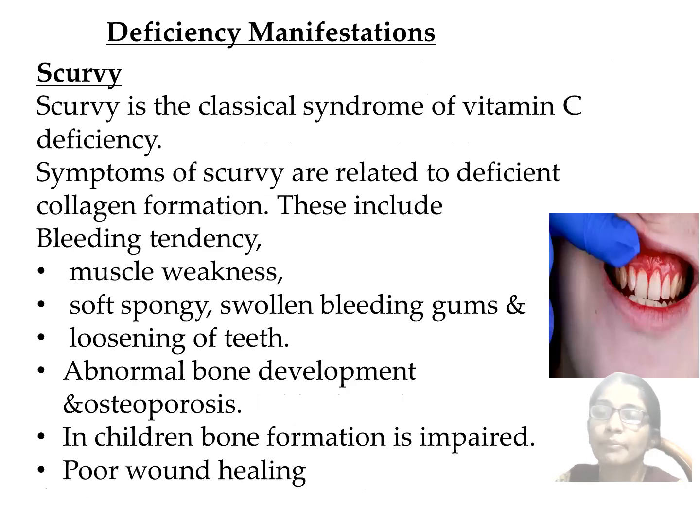So what are the deficiency manifestations of this vitamin? Scurvy is the classical syndrome of vitamin C deficiency. Symptoms of scurvy are related to deficient collagen formation. And which are the symptoms? Bleeding tendency, muscular weakness, soft, spongy, swollen, bleeding gums, and loosening of the teeth, abnormal bone development, and osteoporosis. In children, bone formation is impaired, with poor wound healing. These are all the characteristics of vitamin C deficiency.